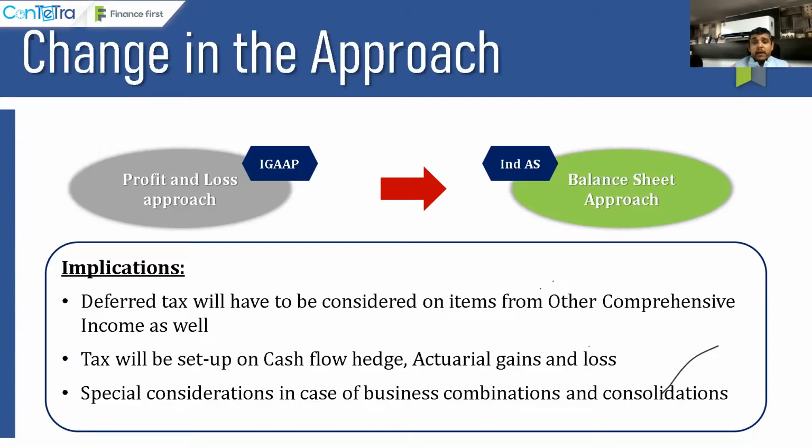This is known as the balance sheet approach in the simplest sense, that you have to consider every balance sheet item and you have to create a deferred tax based on the concept of tax base of an asset, book base of an asset, tax base of a liability, book base of a liability. Don't get tensed, right? If at all you don't understand this concept, then you simply apply the concept of tax profit and accounting profit. Your answer will be the same. If tax profit is more today, accounting profit is less today, there will be a deferred tax asset. If tax profit is less today, accounting profit is more today, then you are paying less taxes and there will be a deferred tax liability.